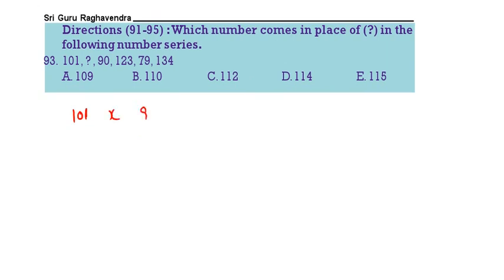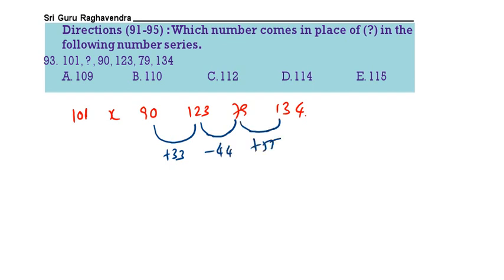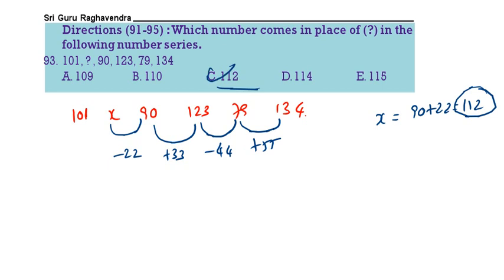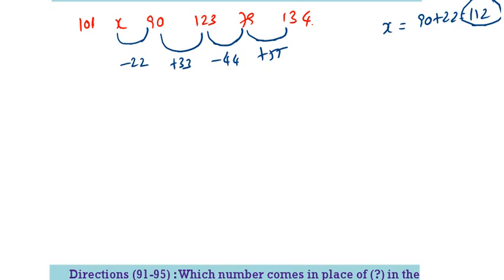101, question mark, 90, 123, 79, 134. 90, 123, 33. 123, 79, 44, multiples of 11, 55. So 1 time plus, 1 time minus. Here minus 22. So x is equal to 90 plus 22. What is 90 plus 22? 112. 3 is the correct answer. Next 94.